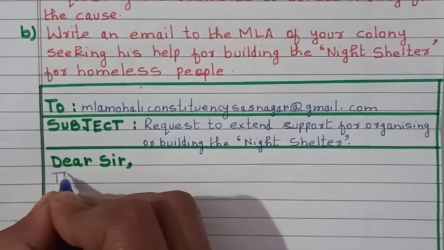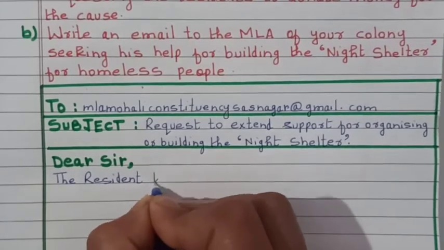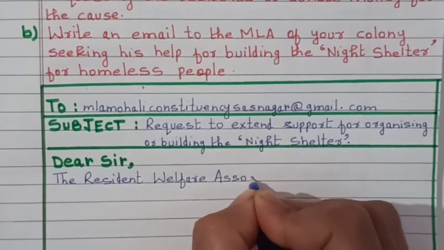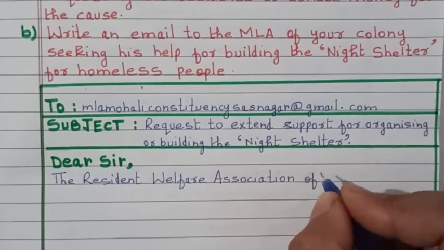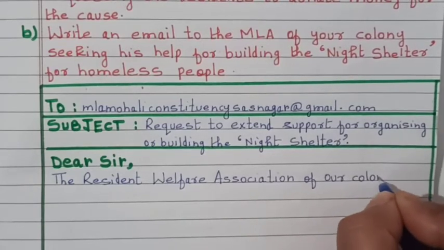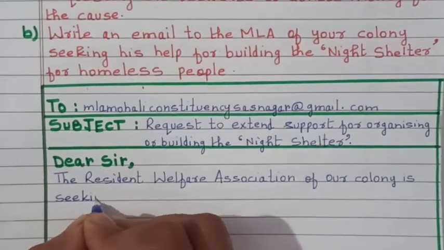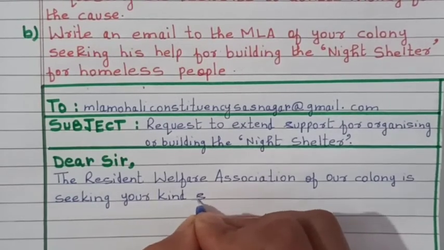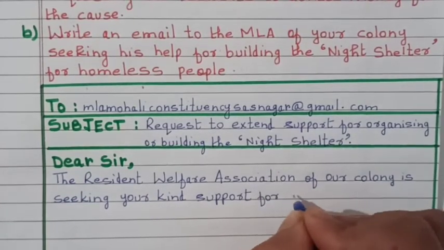So we'll begin like: the resident welfare association of our colony is seeking your kind support, your kind support for building